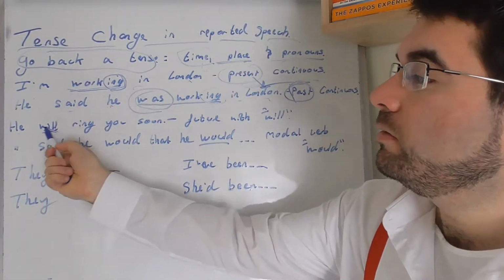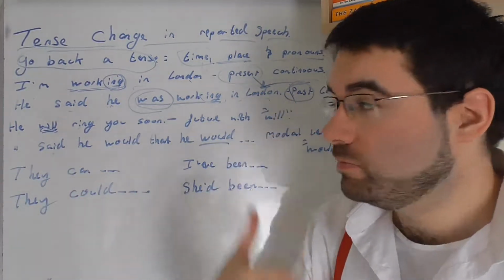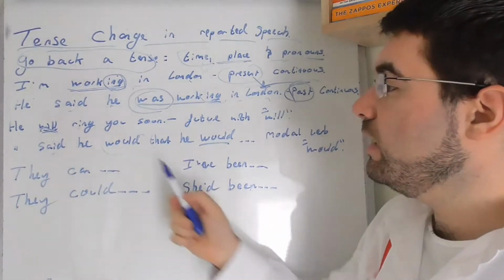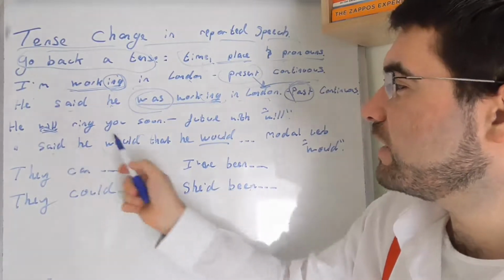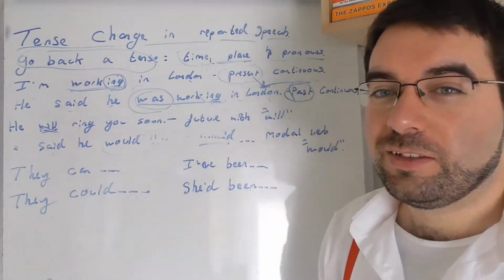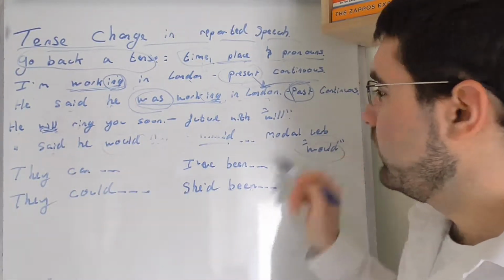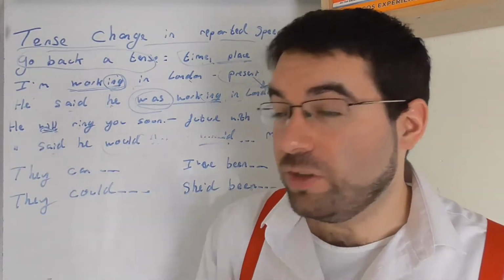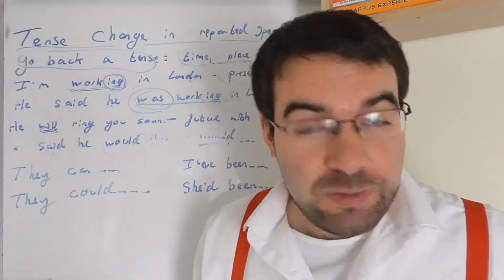He will ring you soon. He said that he would ring you soon. The will turns into the would, past tense. I will ring you. That's what he said he would do. Would do. Where is he? Well, the present tense, depending on the context. Where is he? Don't know.